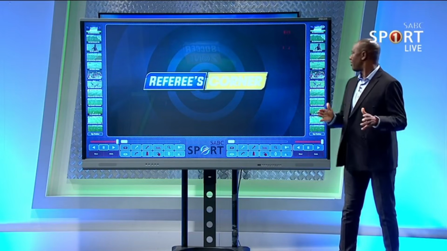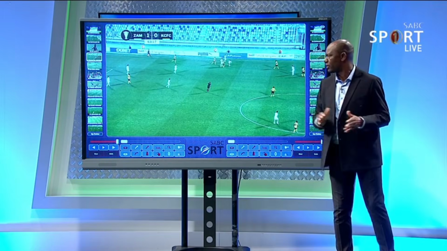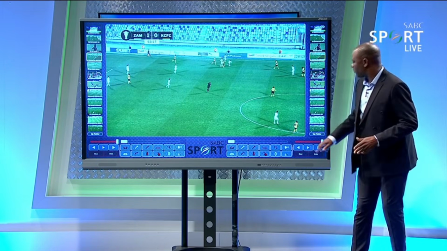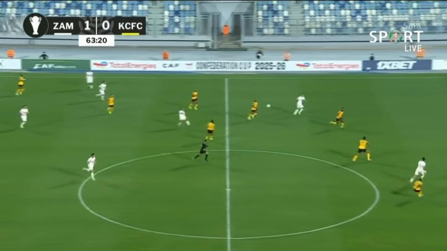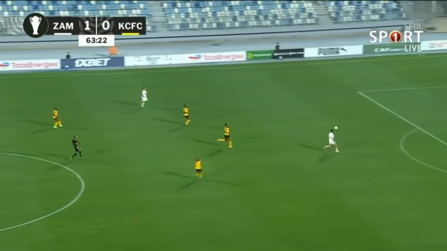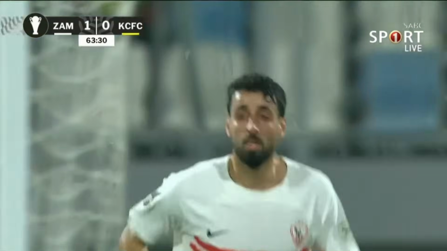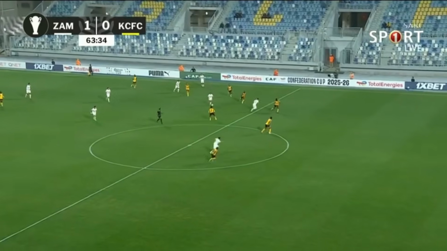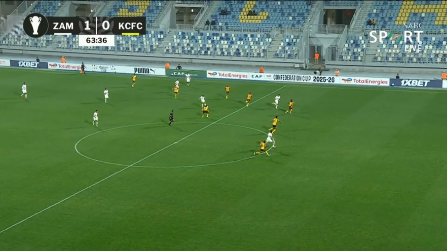We're starting with CAF, Zamalek versus Kaizer Chiefs. There's an offside situation that we're going to have a look at. Is this player, Damad, ruled offside correctly? So let's go and have a look. You can see he's in front, facing the goalkeeper. This was ruled offside. Was it correctly ruled offside? Let's go and have a look. When we draw the line, you can see Marco there put him onside. So incorrect decision, Asisa Sekang. Let's go to the next one.